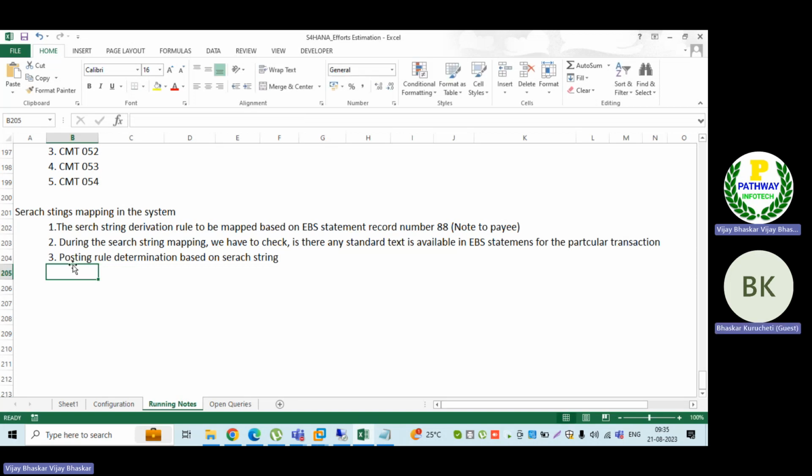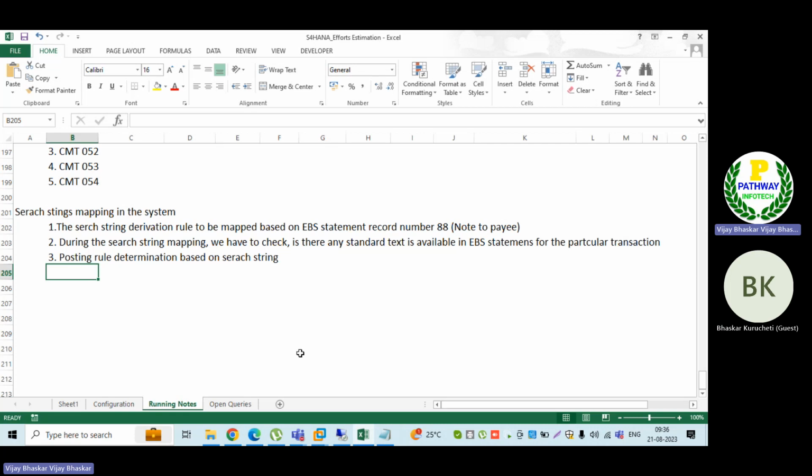So again, it depends on the business requirement. If you want to determine cost center, profit center, or some BDC field, it depends on your business requirement, you can map. But out of those requirements, this is one of the requirements.